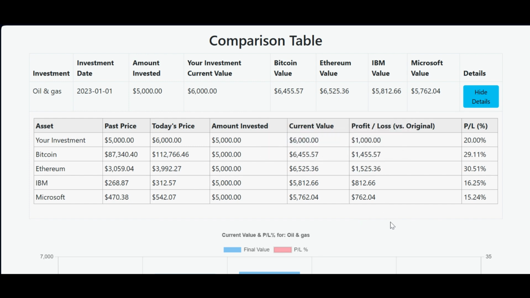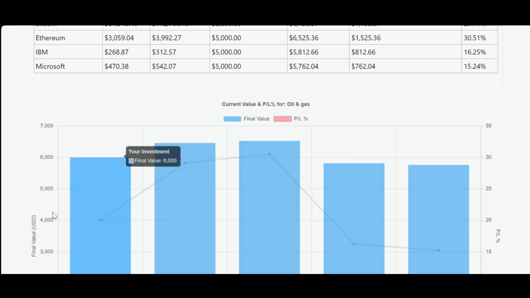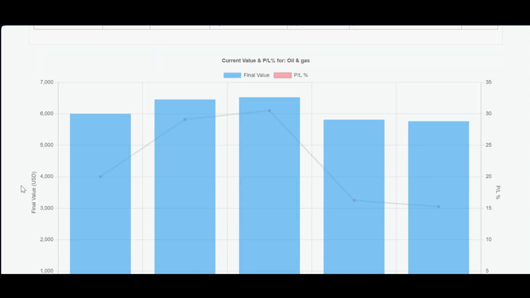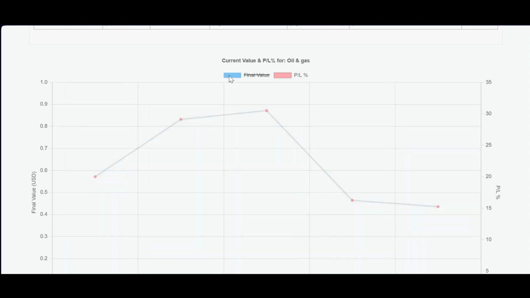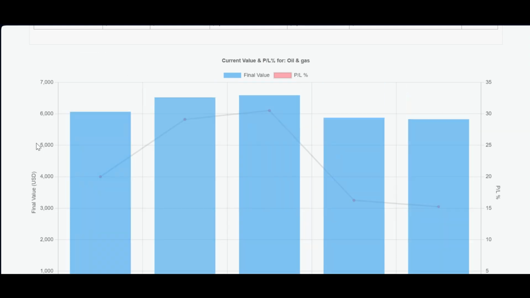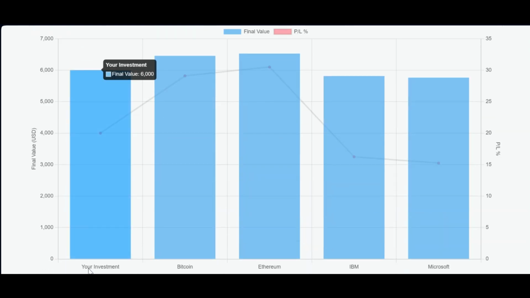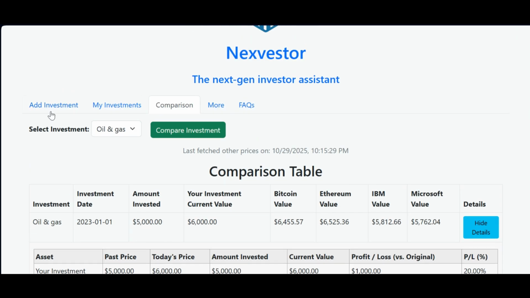This is just here to visualize for you guys, but it'll actually look up the stock and crypto pricing versus your investment pricing to show you the information. You'll have both a table and a chart showing you both the profit percentage and the actual final value. So, for example, I started with $5,000 and now I have $6,000 in my investment. But if I purchased Ethereum, I would have had around $6,500. And if I were to purchase Microsoft, I would have even had less, around $5,000. Let me show you how you add an investment, and then I'll explain some other details about this tool.